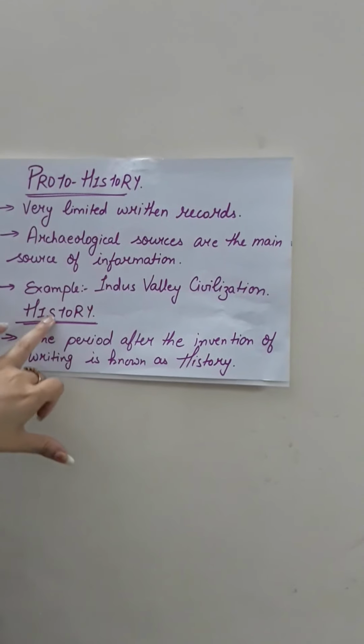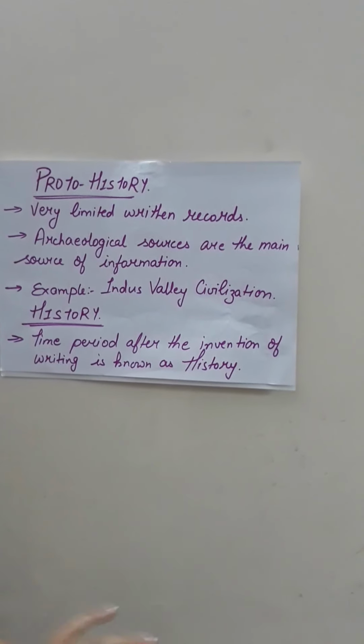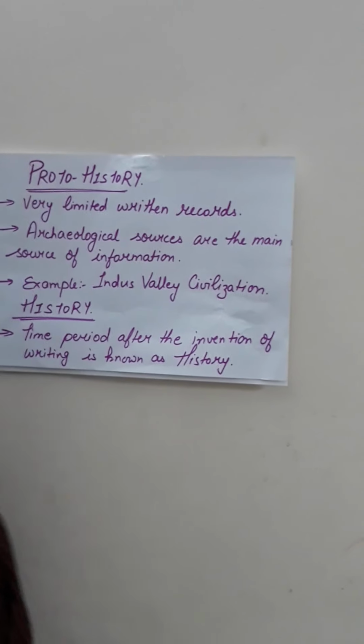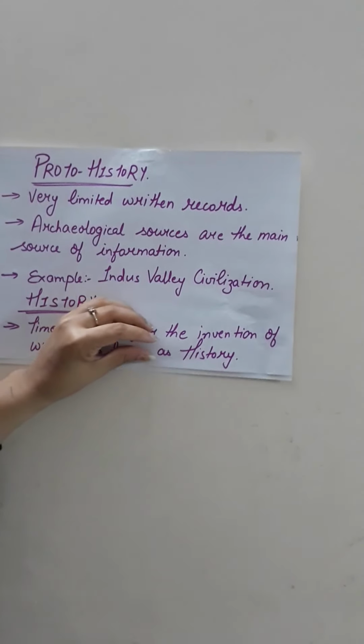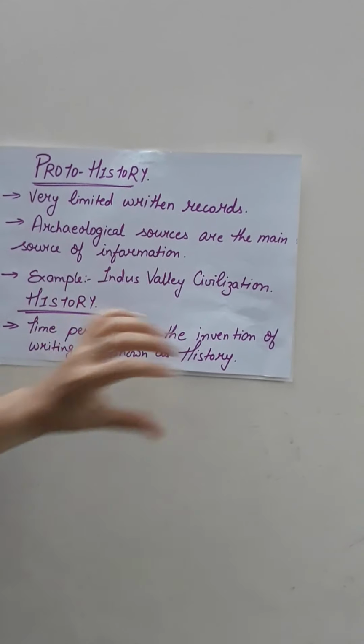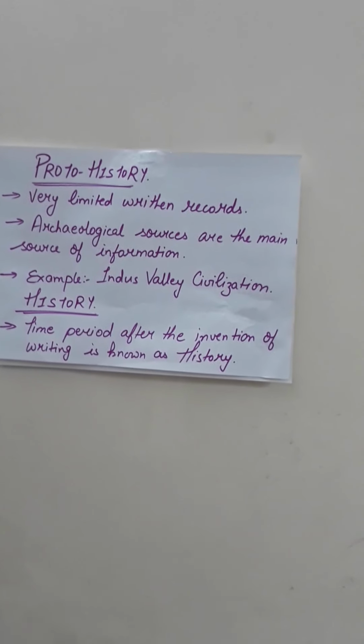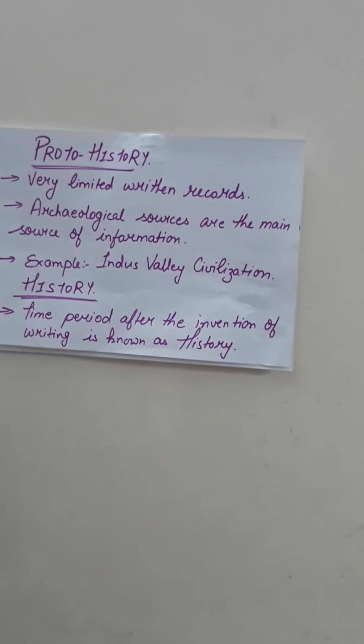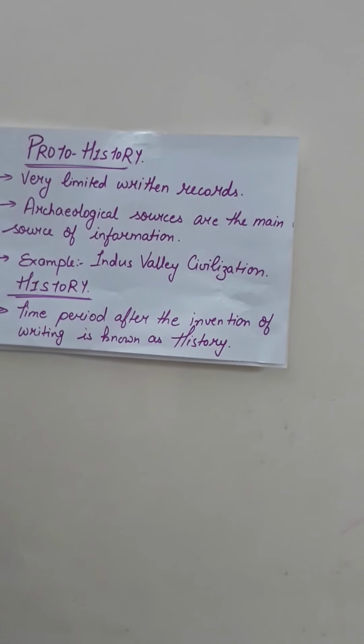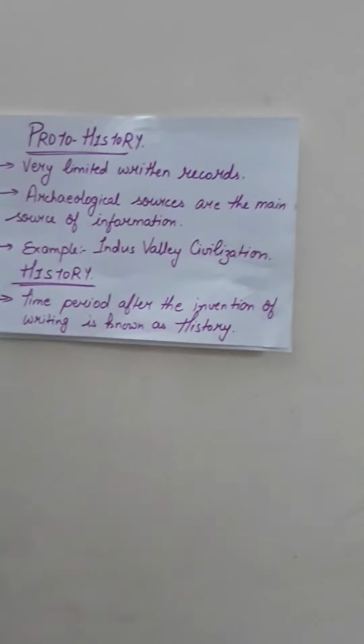The third time period that came is history. History is the time period after the invention of writing. Here we have written records. The ancient people used to write on rocks and pillars, and they made paintings. Through these written inscriptions, we came to know about that time. So these are the 3 time periods we have studied: prehistory, proto-history, and history. Depending upon time, history can be divided into these 3 time periods.